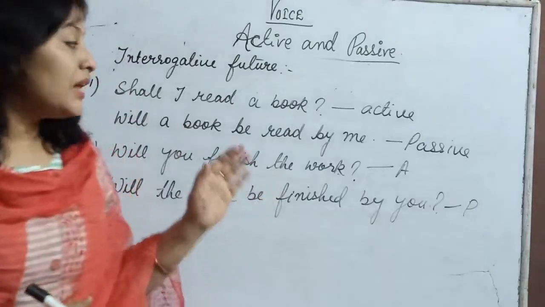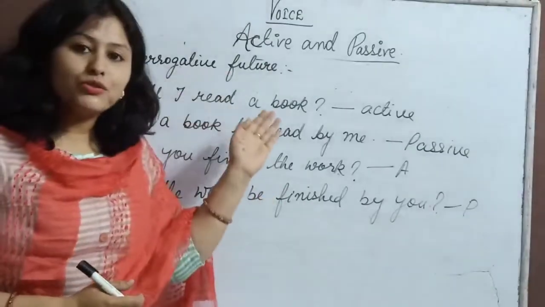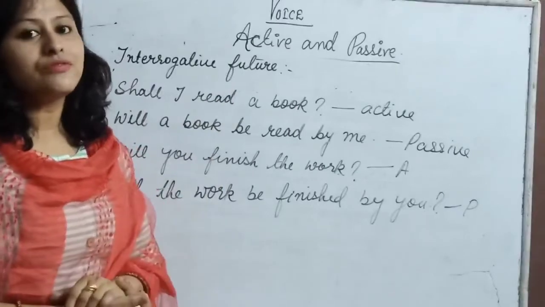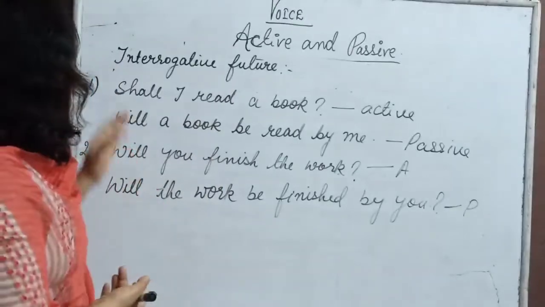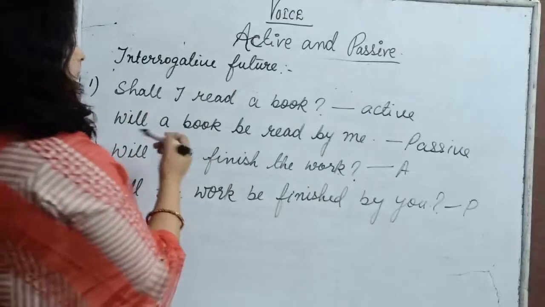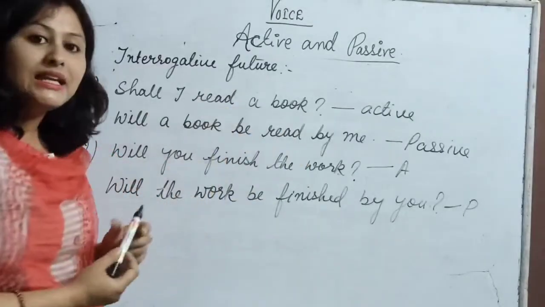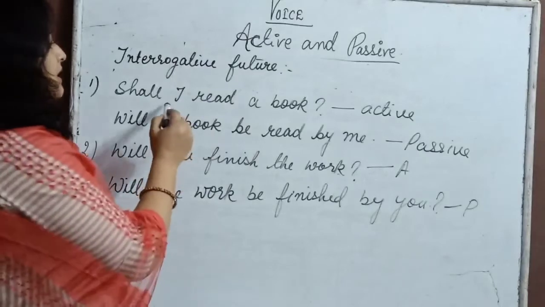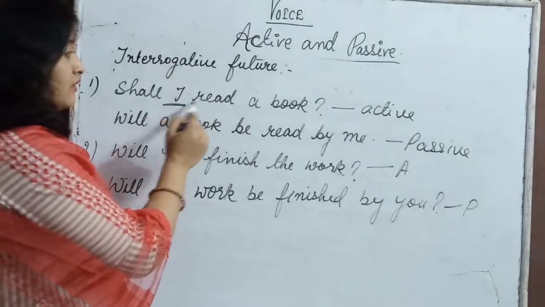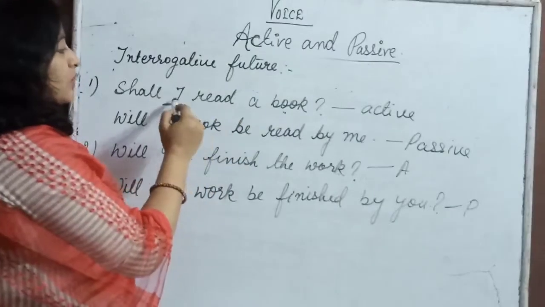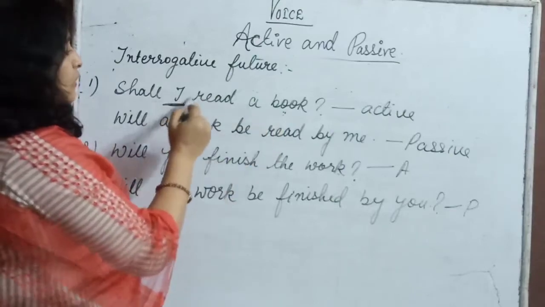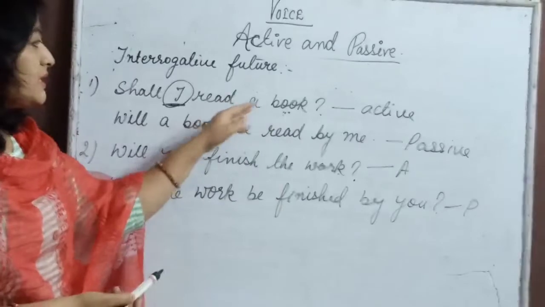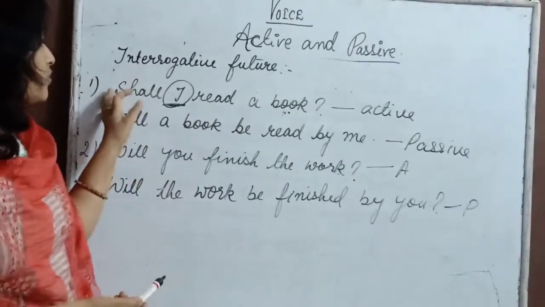Okay, now let us see interrogative future. How to change the future tense sentences which are in interrogative form into passive. You can see here on the board, shall I read a book? So shall I read a book is in active voice. Why is it in active voice? Because I am the doer of the work. Who is reading the book? I am reading a book. So the doer of the action is at the very beginning and then the object is in the last. That is why it is in active voice and in interrogative form.